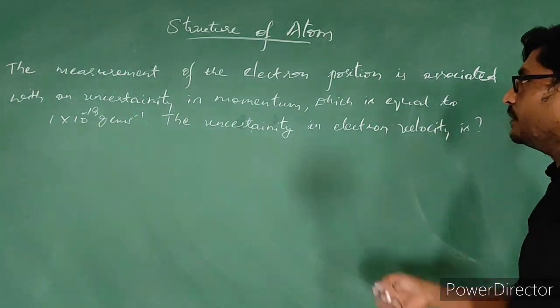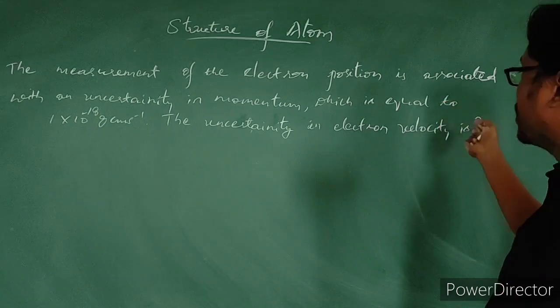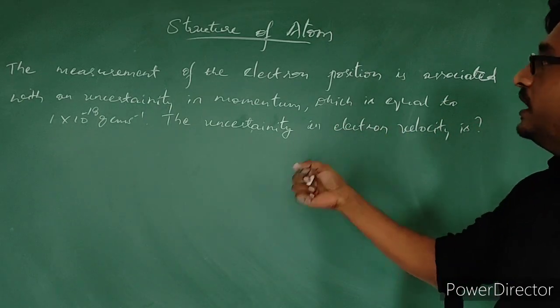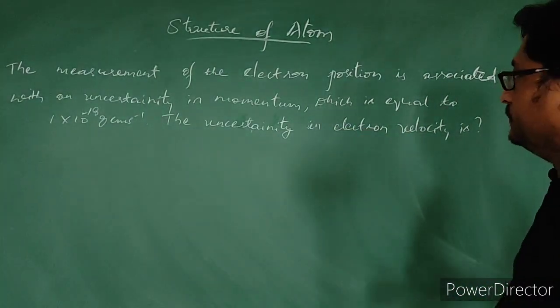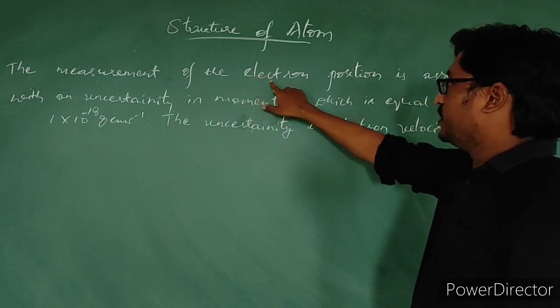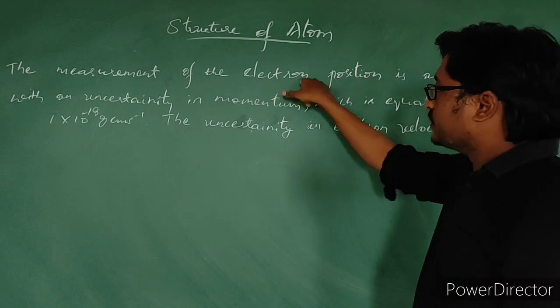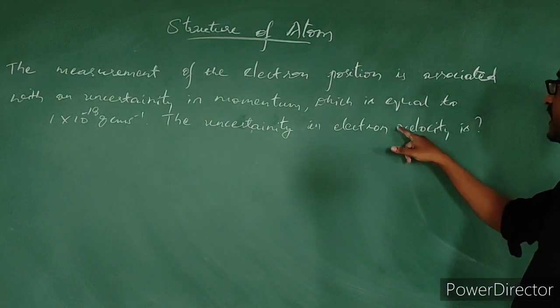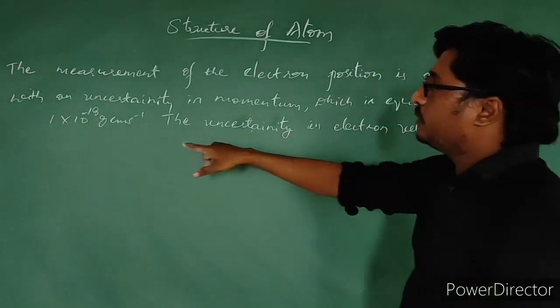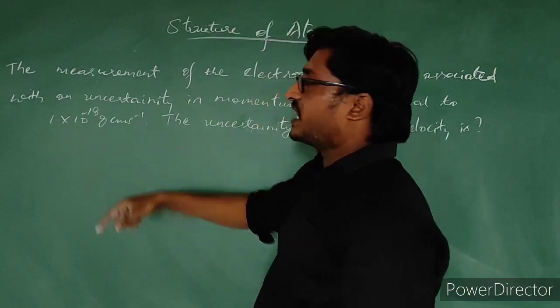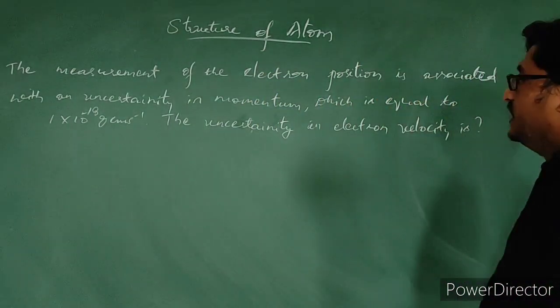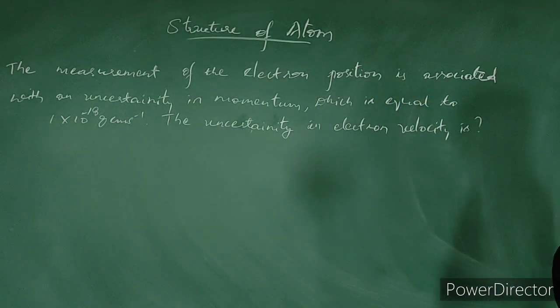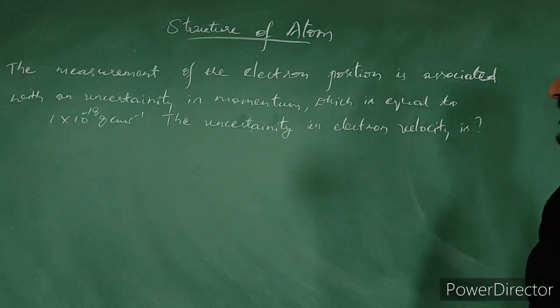See the question. The measurement of the electron position is associated with an uncertainty in momentum, and it is given as 1 into 10 to the power minus 18 gram centimeter per second. Now what is the uncertainty in electron velocity, he is asking us.